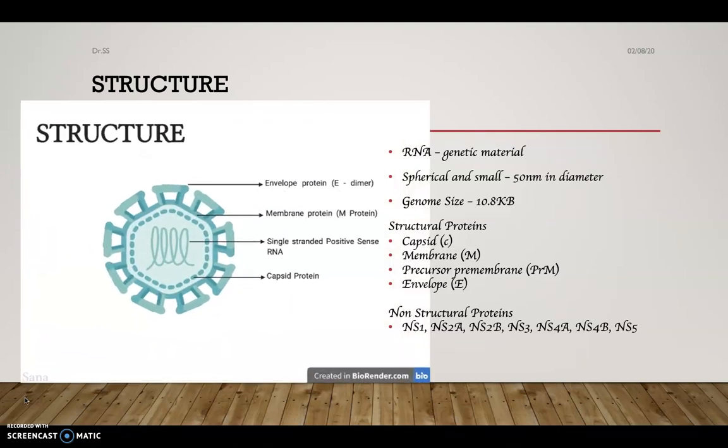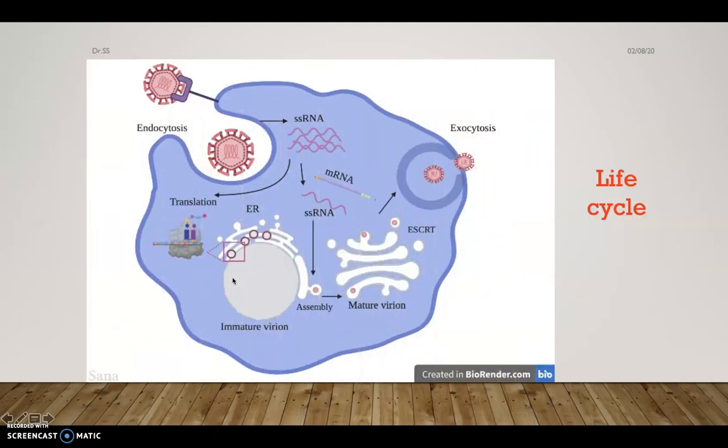So this is the structure of the Zika virus. This is the envelope protein, this is the E dimer, the membrane protein M, the single-stranded positive-sense RNA, and this is the capsid protein. Now coming to the life cycle. First, the virus infects the cell by attaching to the receptors by means of the E protein, and after that internalization takes place through endocytosis. Then vesicle formation occurs, and after uncoating, the single-stranded RNA genetic material is released into the cytoplasm.